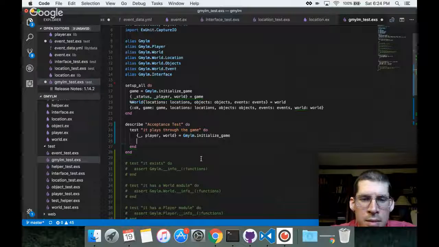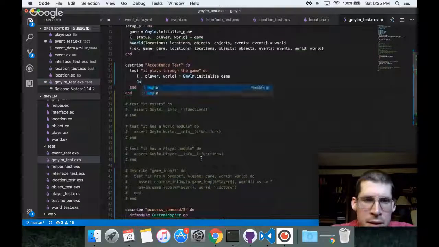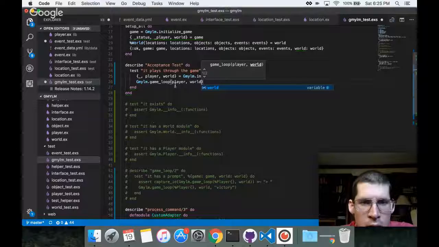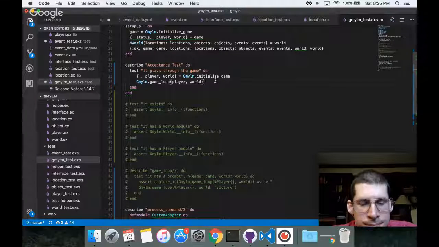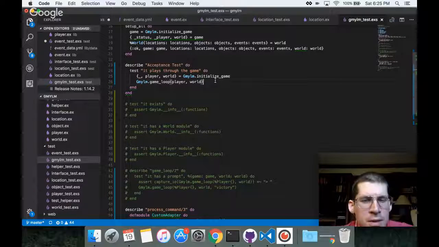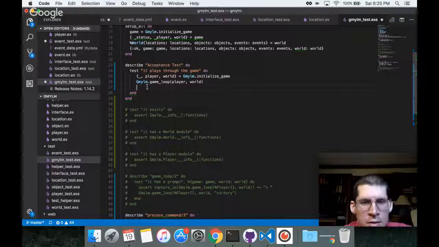Well, let's forget about the capture IO assertion for now. And let's just say GameLoop.gameloop, and let's pass it player, and let's pass it world. But then you get, yeah, so I don't know what I was thinking trying to call gameloop on the next line.